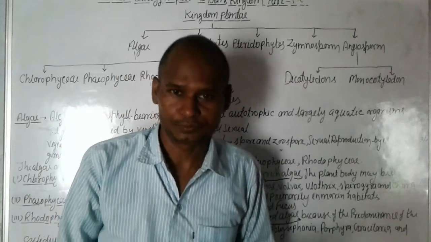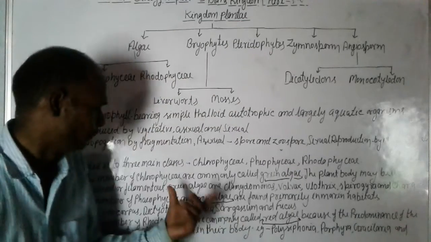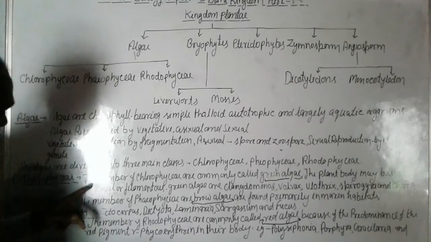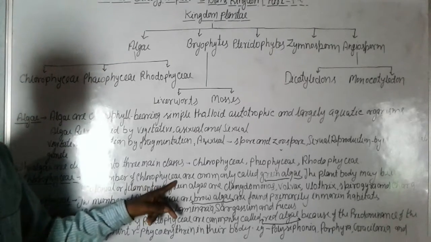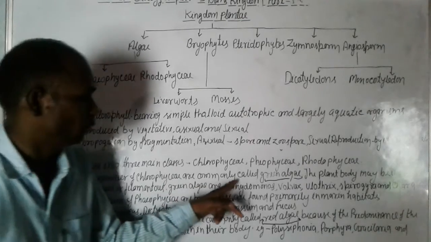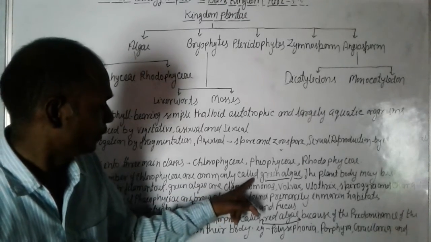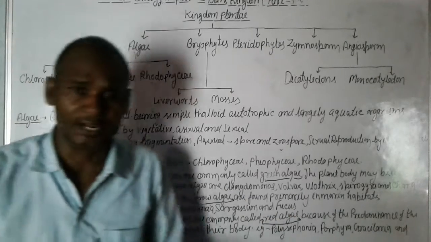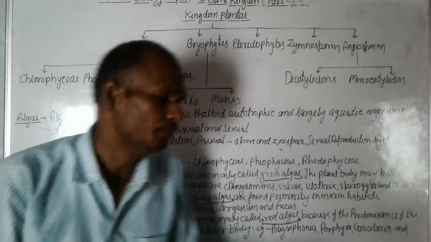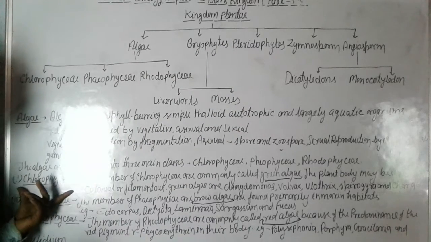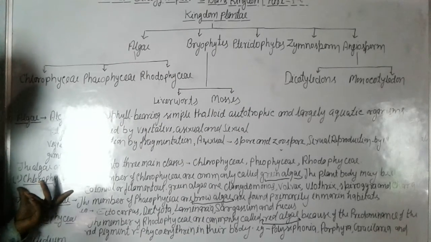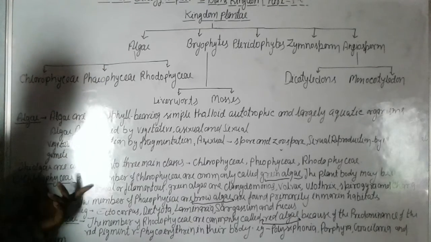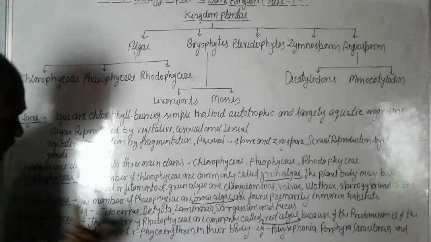We discuss Chlorophyceae first. What is Chlorophyceae? The members of Chlorophyceae are commonly called green algae. All green algae belong to the Chlorophyceae class.